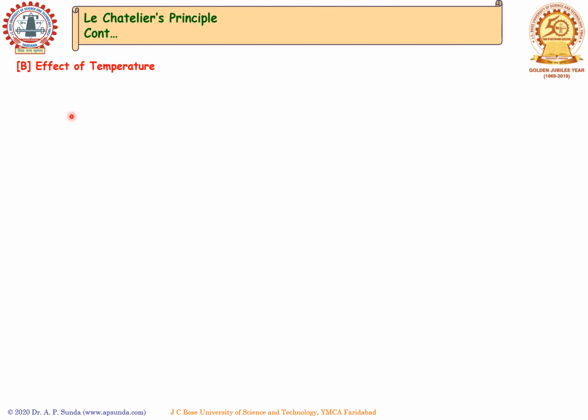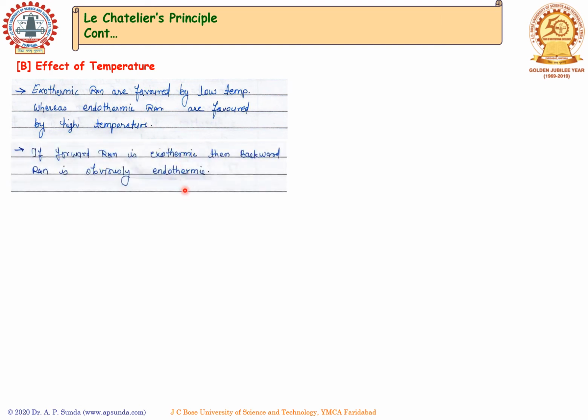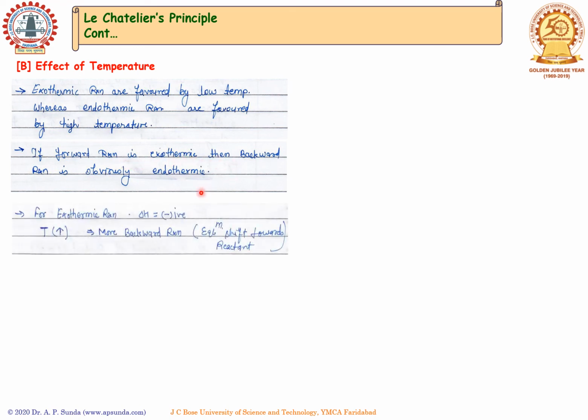Now let's talk about the second variable, that is temperature. If we have an exothermic reaction, it is always favored by low temperature. Whereas if we have an endothermic reaction, it is always favored by high temperature. If the forward reaction is exothermic, then the backward reaction is obviously endothermic. We know that for an exothermic reaction, delta H is negative. Hence, if we increase the temperature, more backward reaction takes place. Equilibrium shifts towards the reactant.